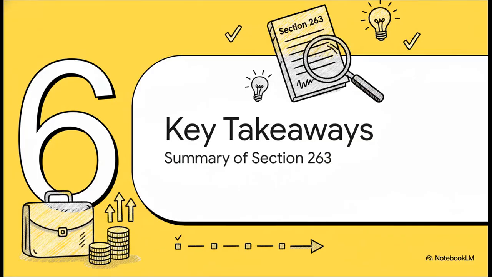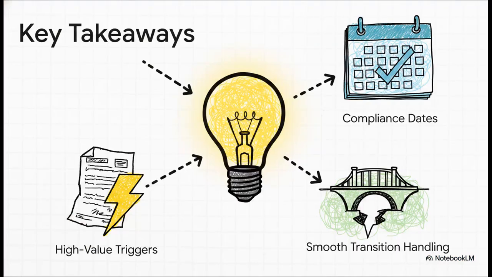All right, we made it to Section 6. Let's summarize everything into a few key, actionable takeaways. To quickly recap, master this new tax year concept, which finally aligns the earning and assessment periods. Map out your firm's compliance calendar specifically to the new Section 263 due dates. Keep a super sharp eye on those Rule 280 high-value triggers, like that 1 lakh rupee electricity bill. And finally, lean on the transition provisions to calmly navigate the bridge between the old and new acts.